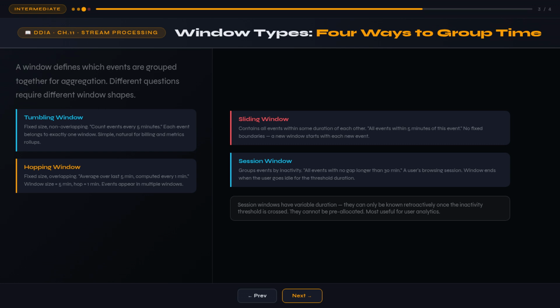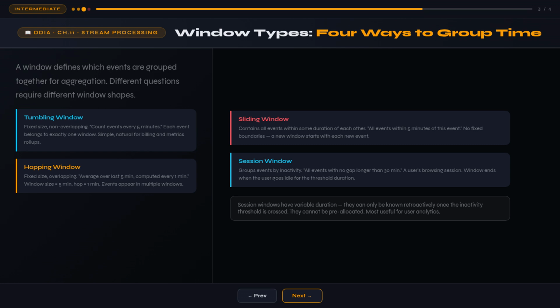Hopping windows are also fixed size periods, but they overlap. They hop forward by a step smaller than their size. A 5-minute window that hops every 1 minute generates a new result every minute, but each result covers the last 5 minutes. Events can belong to multiple windows. Use case: smooth rolling metrics, moving averages.